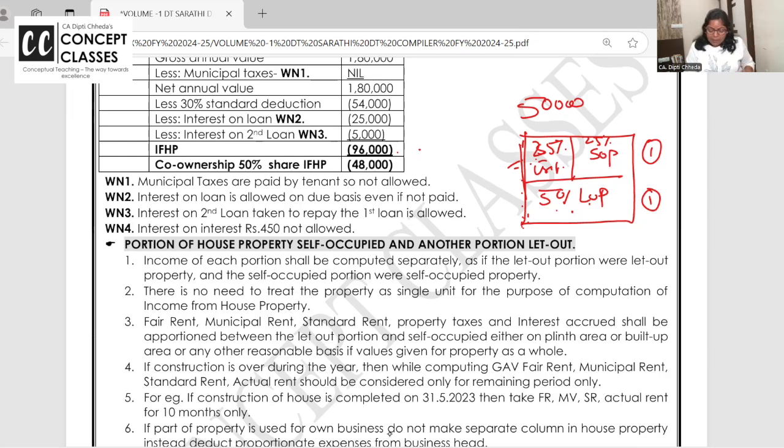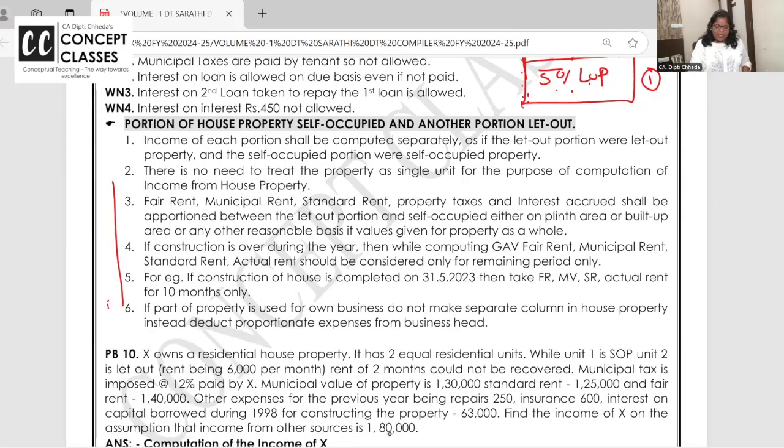But for the 25% which is used for own business, whatever the expenses are, can you claim 25% on actual basis? Answer is yes: insurance, municipal tax, ground rent, liftman's charges, water charges, interest on loans, and so on. So that's what I've given it here.